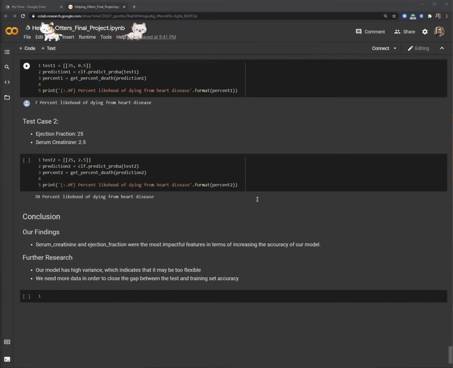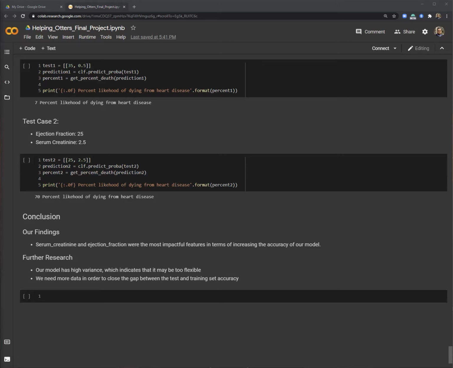Our final result implies that a person's serum creatinine levels and ejection fraction levels are the most impactful risk factors. Age and high blood pressure were not as influential as we initially hypothesized. According to the CDC, high blood pressure is a major risk factor for heart disease. Our data shows a correlation as well, but we did not find that it was the major factor. Other research also shows that unhealthy blood cholesterol levels are a major factor. However, cholesterol is not a factor listed in the data collected in our data set.